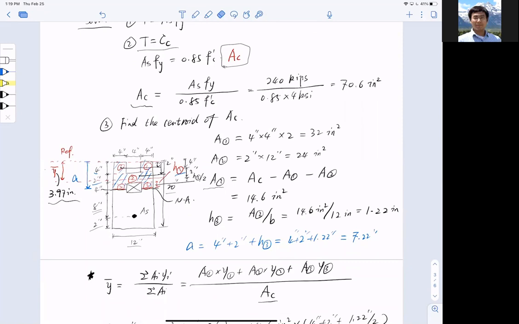So this should be, Jesus, I forgot about it. This should be 4 inches, b minus 4, right? So this should be 8. I apologize for that. I might have to make a lot of corrections, so I will upload the corrected notes. Sorry about that, folks. I made a mistake here.